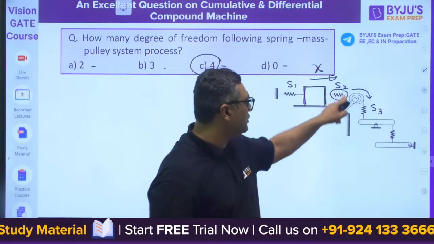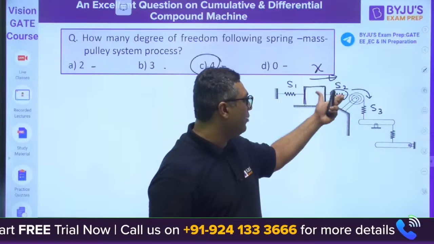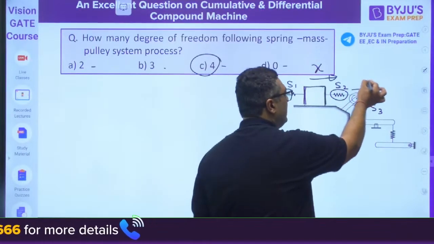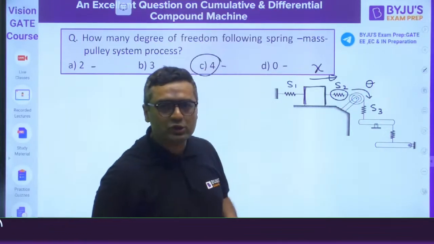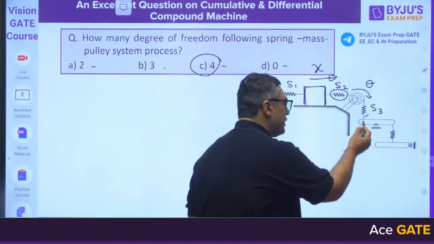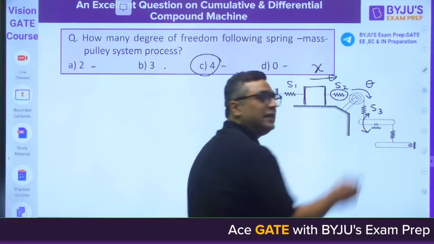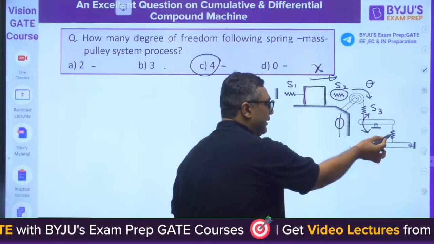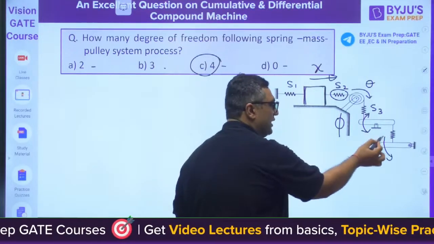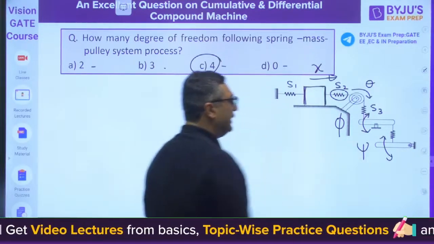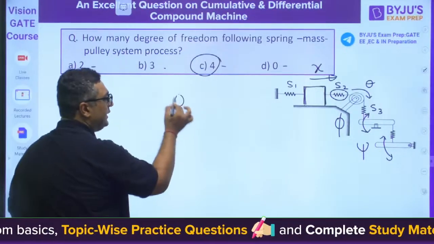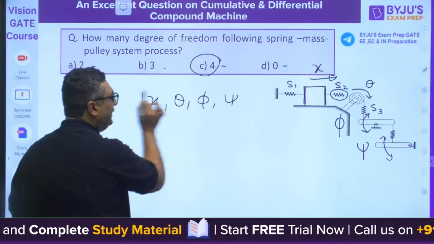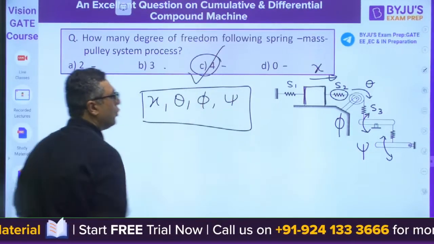But because of this spring, movement can happen, displacement can happen, deformation can happen. So here I need to show it with a different variable. Then once again, one more spring, because of that this can go down and up more than theta. So here I will show the motion by phi. Because of this spring, it can also have motion different than this, which I show with psi. So we have 4 variables: theta, phi, psi and x. One linear, 3 angular. Answer is 4.